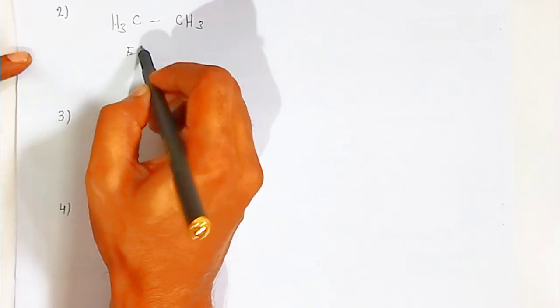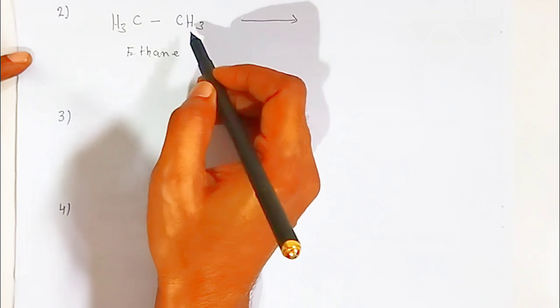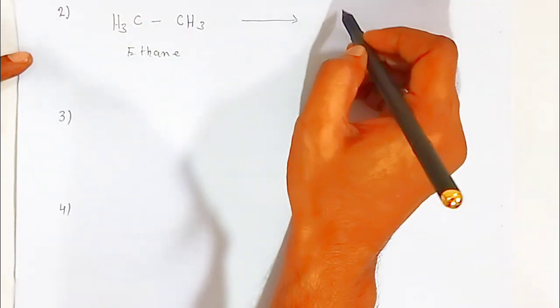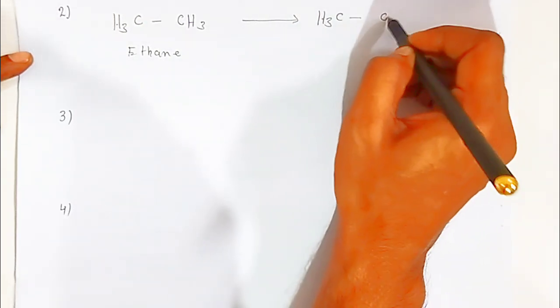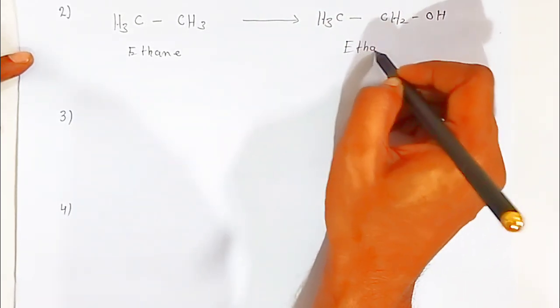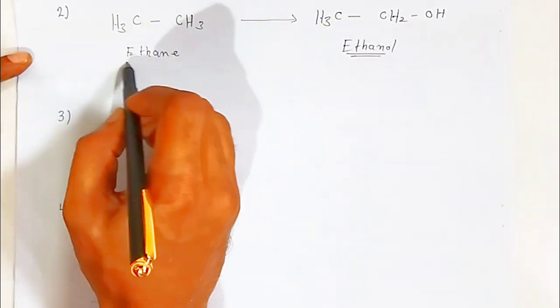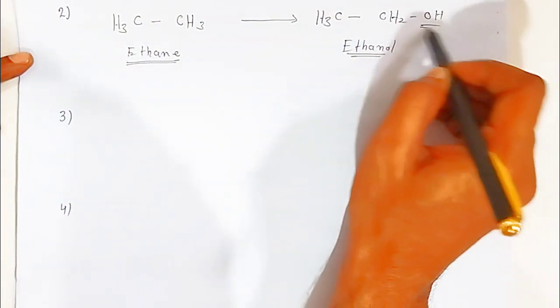this is ethane students. This is the hydrocarbon. Now here students, when one of the hydrogens you replace with hydroxy group it will become CH3CH2OH, that is ethane is converted into ethanol. Okay students, so here we have replaced one of the hydrogens of this hydrocarbon, that is ethane, with hydroxy group, so we call it ethanol.